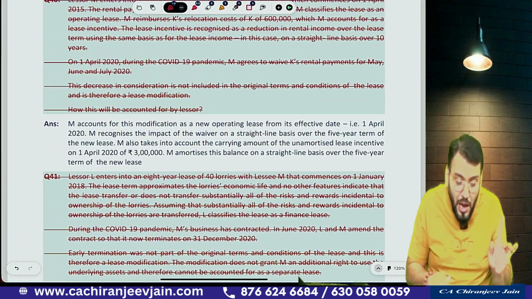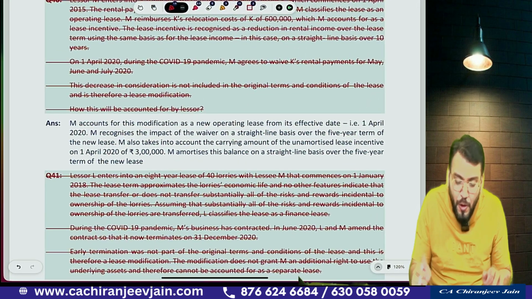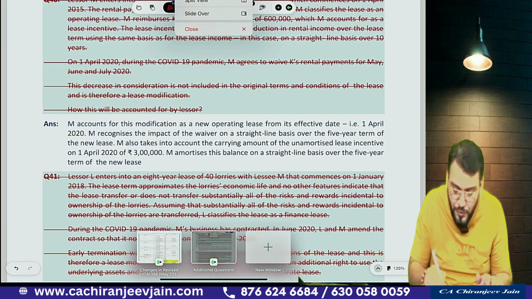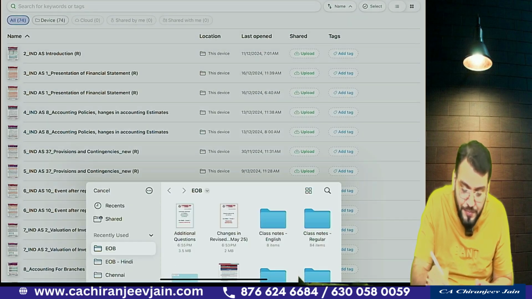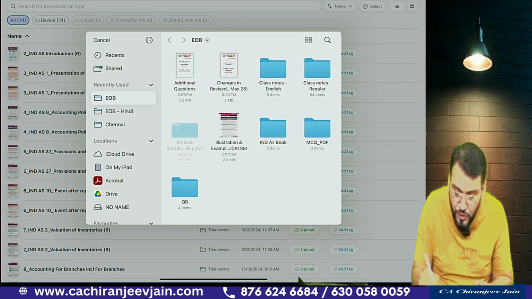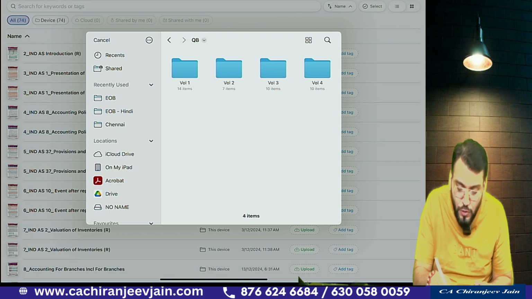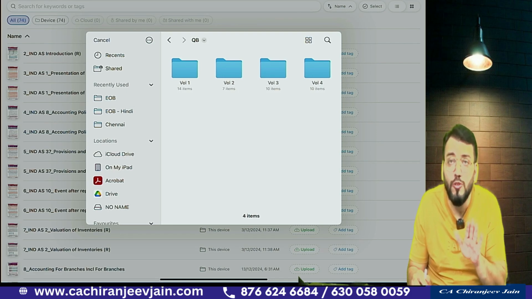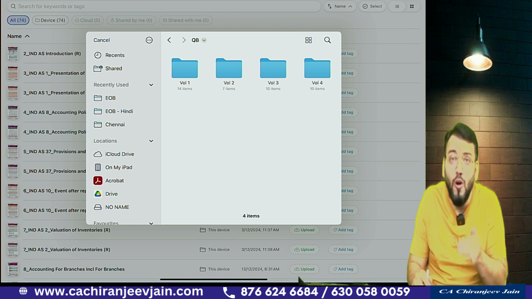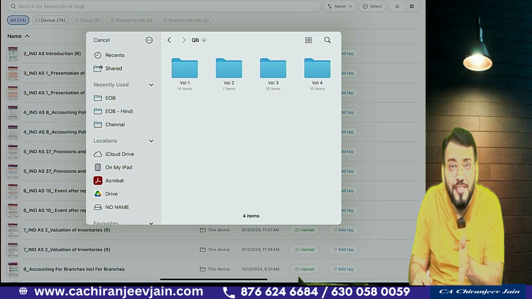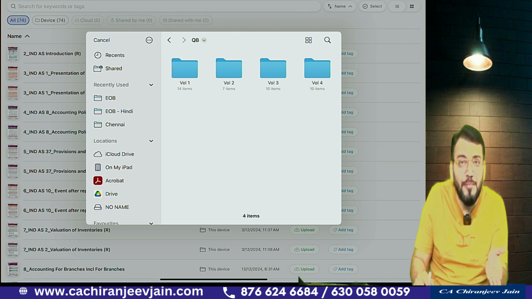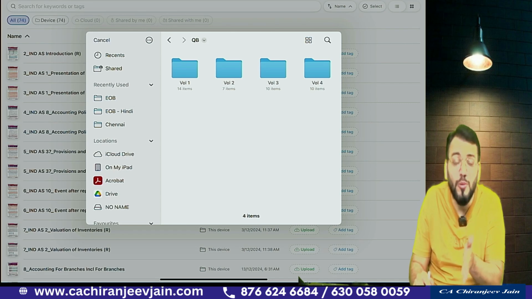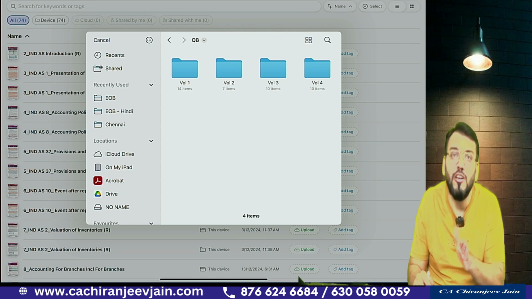Okay, sir. Now I would like to inform you something about our 12th edition question bank, if you permit. This is our 12th edition, volume 1, volume 2, volume 3, volume 4. These four volumes consist of all the questions till date as per the revised study material of the ICAI module up to the November 2024 exam.